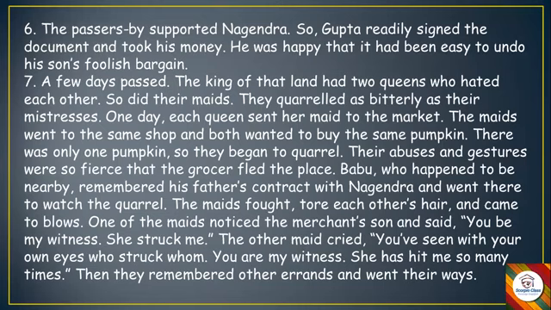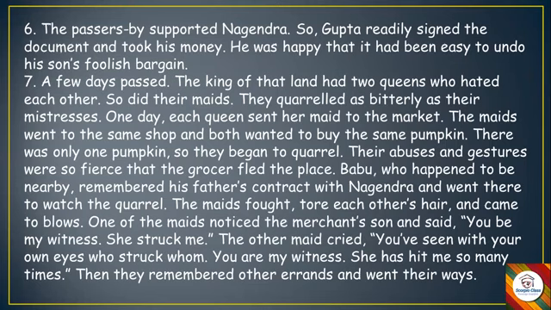The king of that land had two queens who hated each other. So did their maids. They quarreled as bitterly as their mistresses. So there was a king of that particular land where Babu and Nagendra were living, and that king had two queens. But both the queens fought with each other. They hated each other, and they were always fighting. And so were the maids, their servants. Even they used to quarrel with each other.